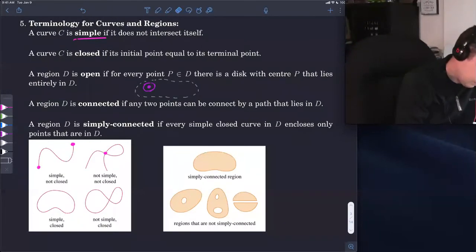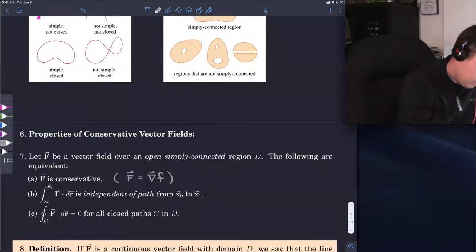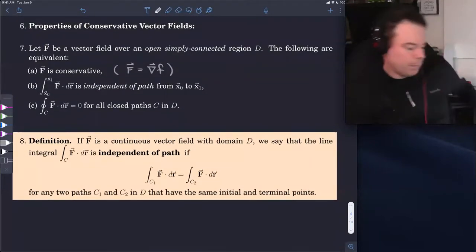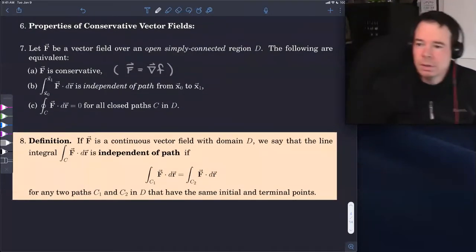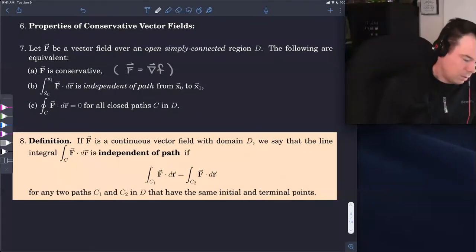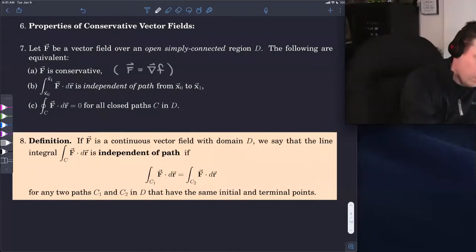Okay. So let's go and see where these definitions are going to get used. They're going to come up in some of our theorems. They're just assumptions we're going to be making about our domain. And so we're not going to scrutinize over them too much, but it's just good to know some of these definitions so that we know when our theorems apply and when they don't apply.